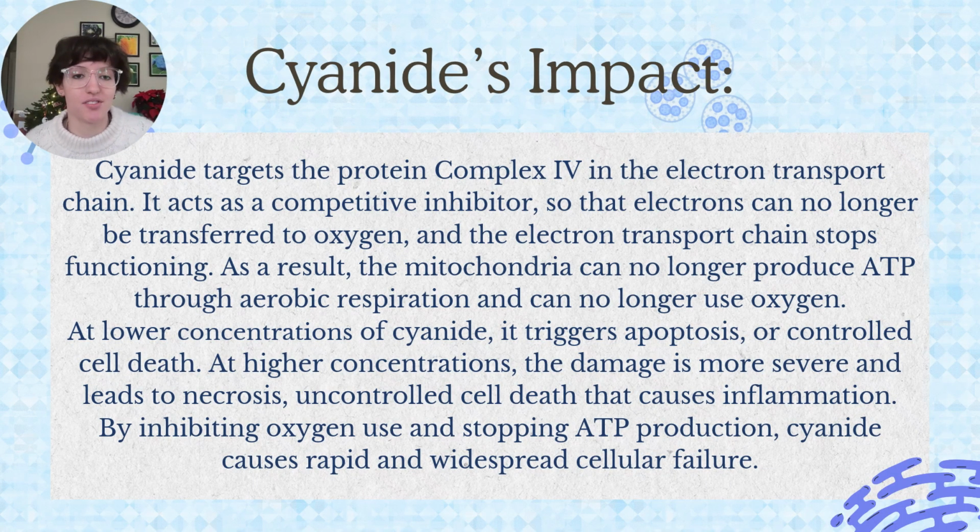Next, cyanide is introduced, and cyanide targets the protein complex 4 in the electron transport chain where oxygen is located. This acts as a competitive inhibitor so that electrons can no longer be transferred to oxygen, and the electron transport chain stops functioning altogether. As a result, the mitochondria can no longer produce ATP through aerobic respiration and can no longer use oxygen the way it's supposed to.